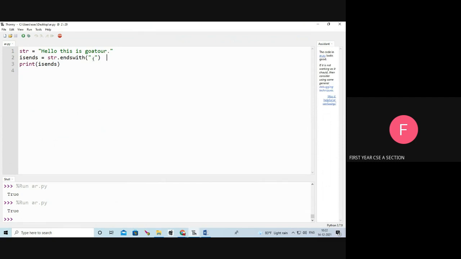Suppose I am using comma instead of the endswith dot. What will be the output? The output is false because str ends with dot, not comma. See the output, false is returning.